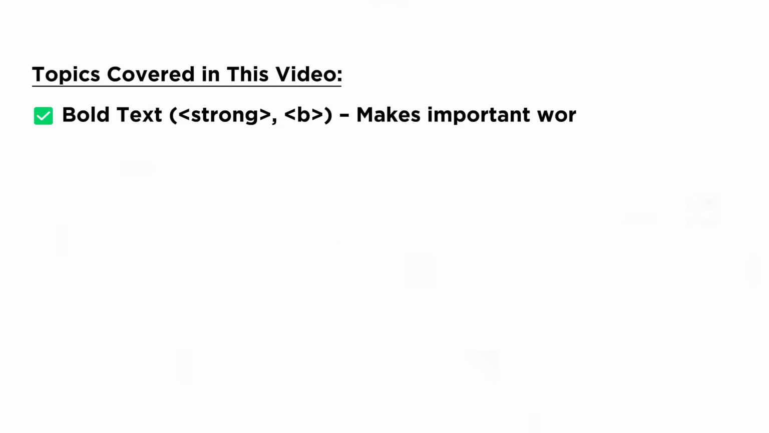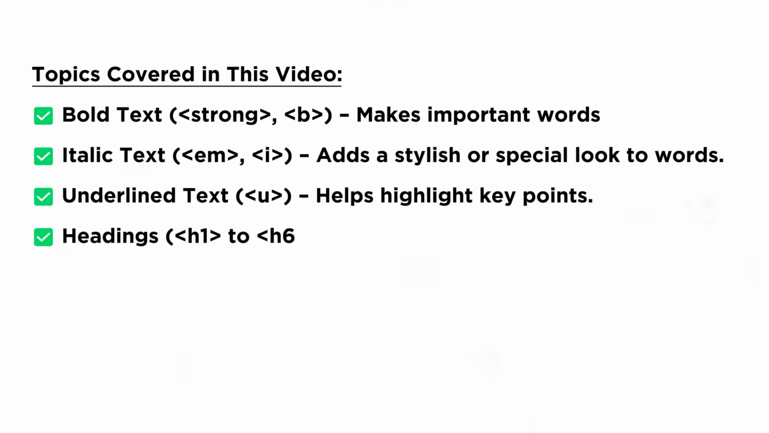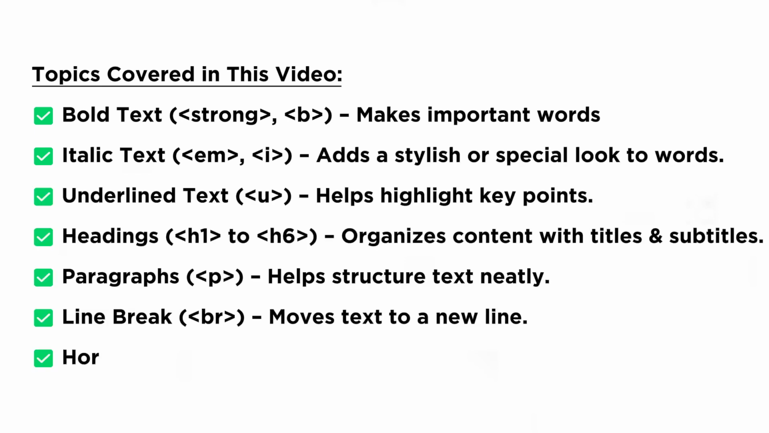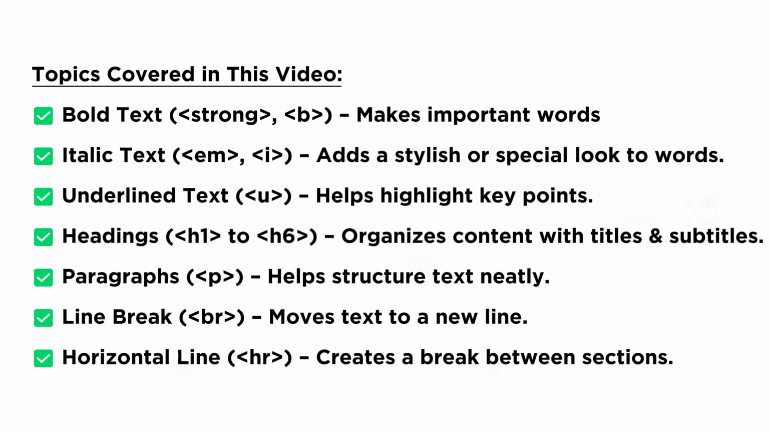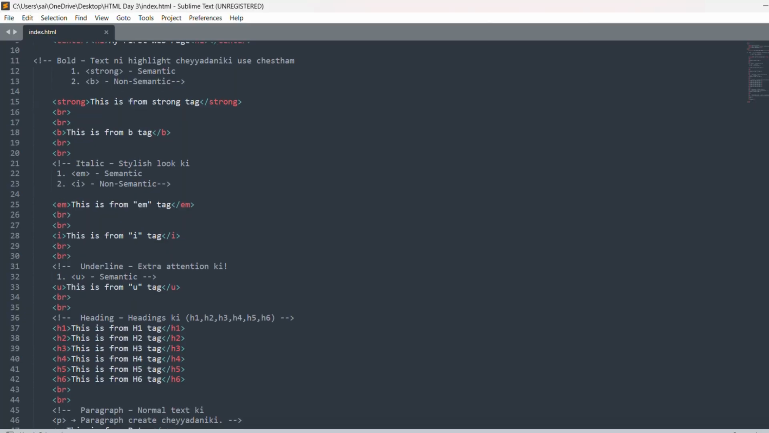Topics covered in this video. Bold text: strong and B tag make important words stand out. Italic text: EM and I tag add a stylish or special emphasis to words. Underline text: U tag helps highlight key points. Headings: H1 to H6 organize content with titles and subtitles.